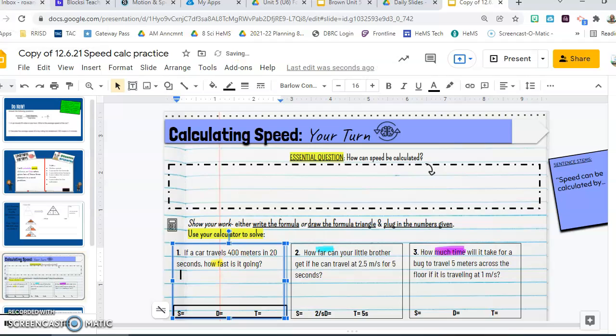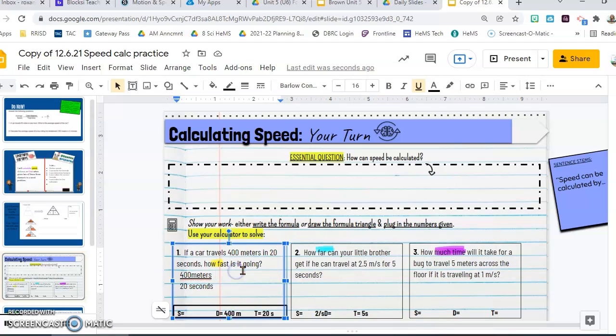Okay, so if I have 400 meters, and I'm going to divide that by 20 seconds. So I have my distance, 400 m, and my time of 20 s. Based on my formulas from before, I know I'm going to divide.